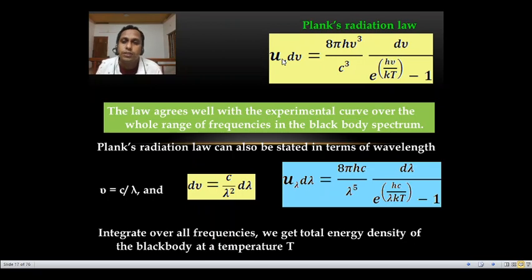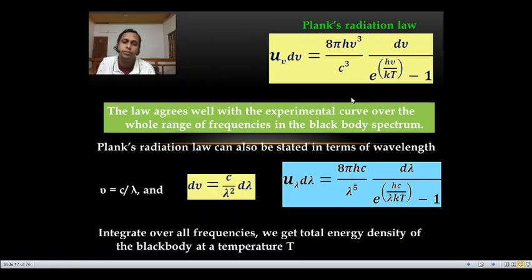So this is Planck's radiation formula, that is u of nu d nu equals 8 pi h nu cubed divided by c cubed into d nu by e raised to h nu by kT minus 1. This is the so-called Planck's radiation formula.